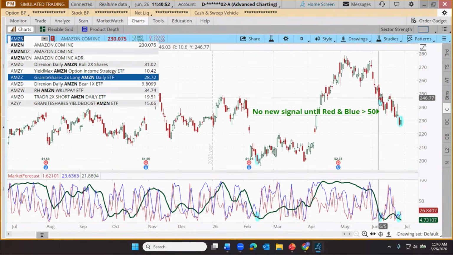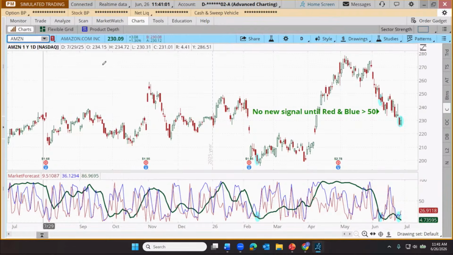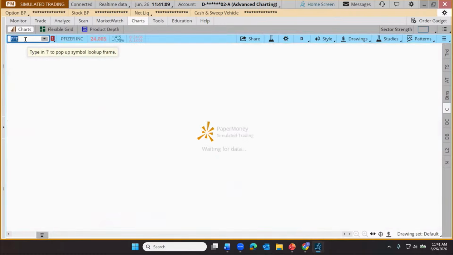Here, we had a failed signal, rally above the 50. So we have a new signal there. Should we do Amazon, or should we do PFE? Notice both of these are stocks that have come down a significant extent.